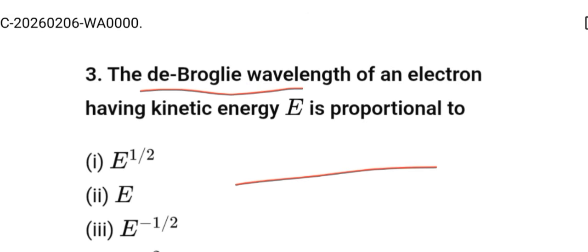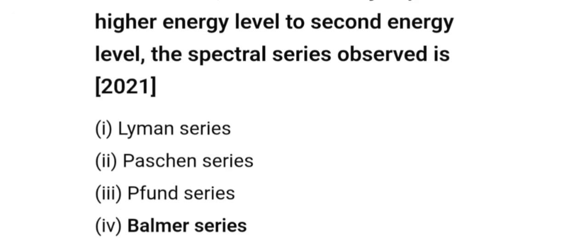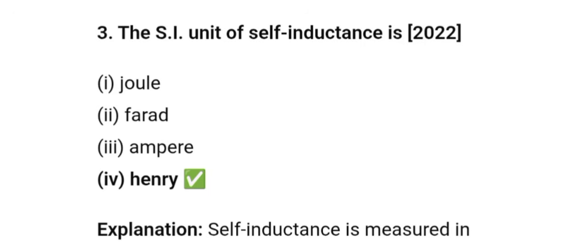The de Broglie wavelength of an electron having kinetic energy E is proportional to E to the power minus half. The wavelengths lambda E and lambda P of an electron and a proton respectively moving with the same speed are related as lambda E is greater than lambda P. In a hydrogen atom, when an electron jumps from a higher energy level to the second energy level, the spectral line series observed is the Balmer series. In a stationary orbit, the angular momentum of an electron is an integral multiple of h by 2 pi.